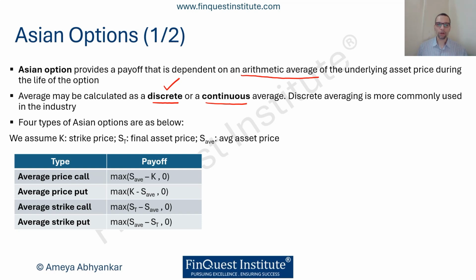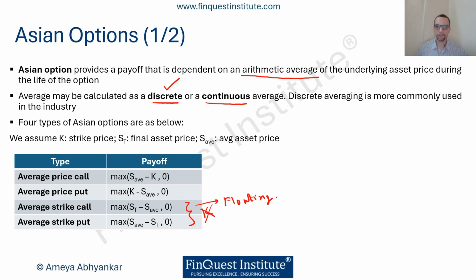Average strike call. Here, if you see, there is no presence of K. K is missing, but there we are replacing the K by something else, and that something else is nothing but our average asset price. So for average strike call, we'll have max of ST minus S average comma 0. And for average strike put, it will be max of S average minus ST or 0. So this can also be thought of like a floating strike variety.